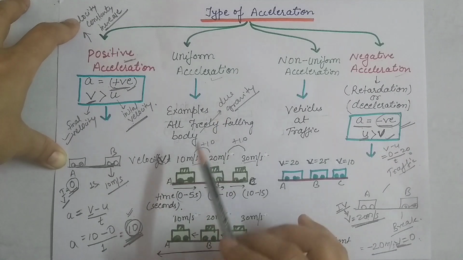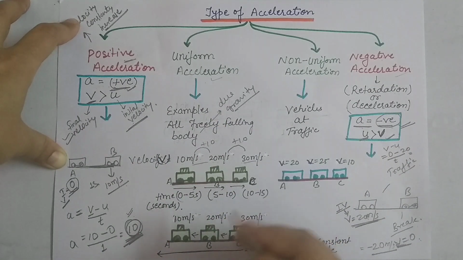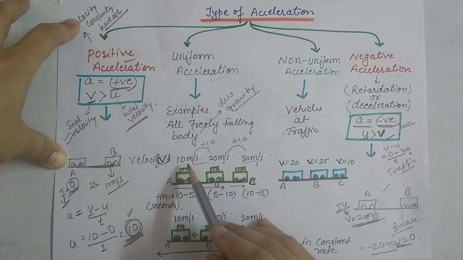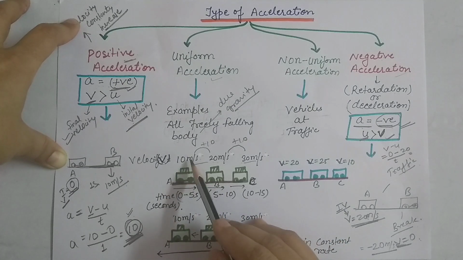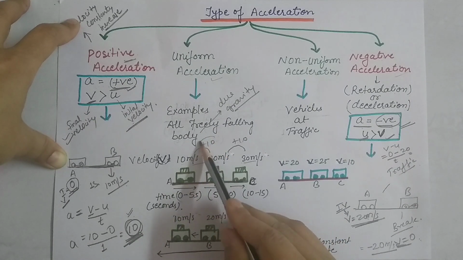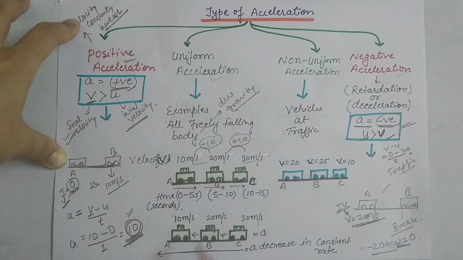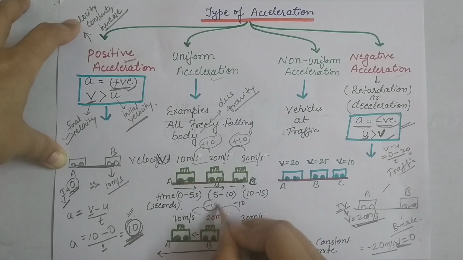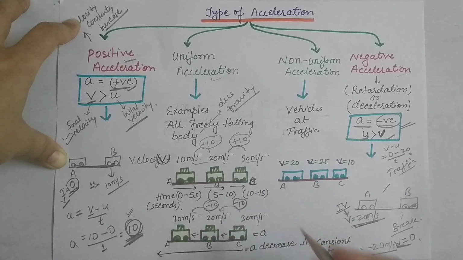So uniform acceleration is a constant increase in the velocity. As the time increases, the velocity also increases by a constant value. It may also be decreasing. In the second example, when the body's velocity decreases by 10, minus 10, constantly decreasing, then also we can say it is uniform acceleration.